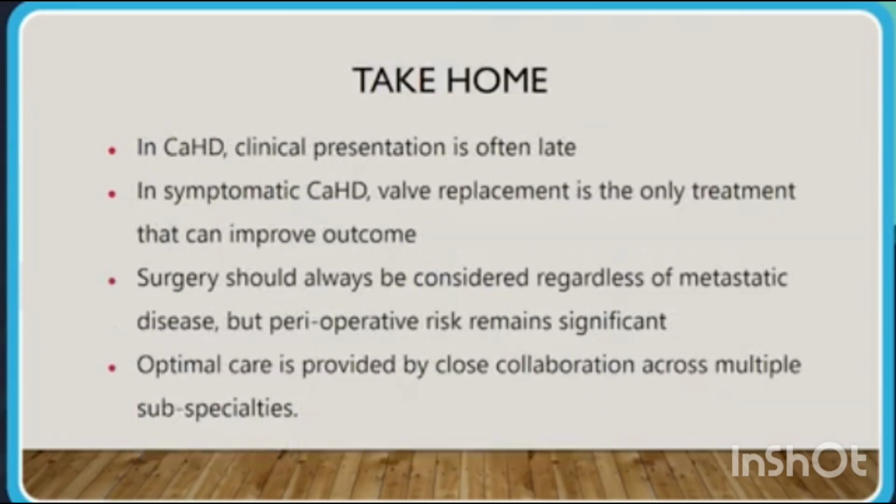Take-home message: carcinoid heart disease clinical presentation is often quite late. In symptomatic carcinoid heart disease, valve replacement is the only treatment that can improve outcomes. Surgery should always be considered regardless of metastatic disease, but perioperative risk remains significant. Optimal care is provided by close collaboration across multiple subspecialties.